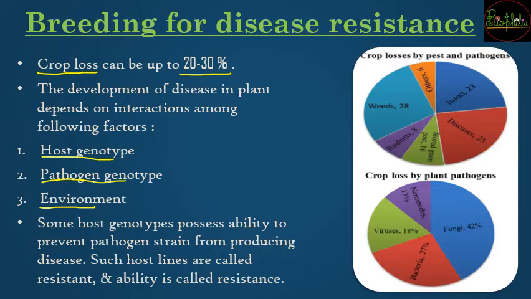resistant. So some of the host genotypes are actually going to have a natural ability to prevent the pathogens. So वो जो naturally occurring strain हो सकता है, it is going to be called a disease resistant host. So it can be resistant, यानी उसको diseases नहीं हो सकते हैं, and then the ability by which it is resistant is called resistance. So you know about it. So here you can see how many types of wastage or crop loss होते हैं in this particular pie chart. So all these can be reduced because of the plant breeding techniques.